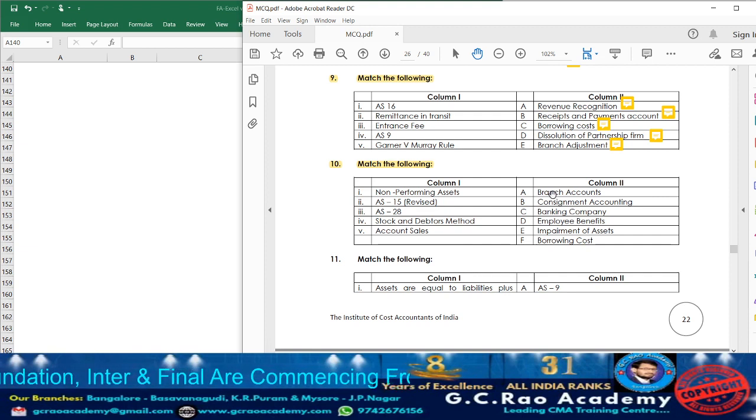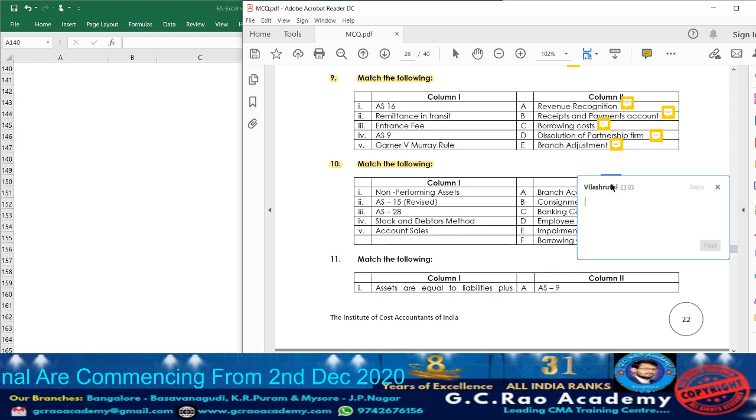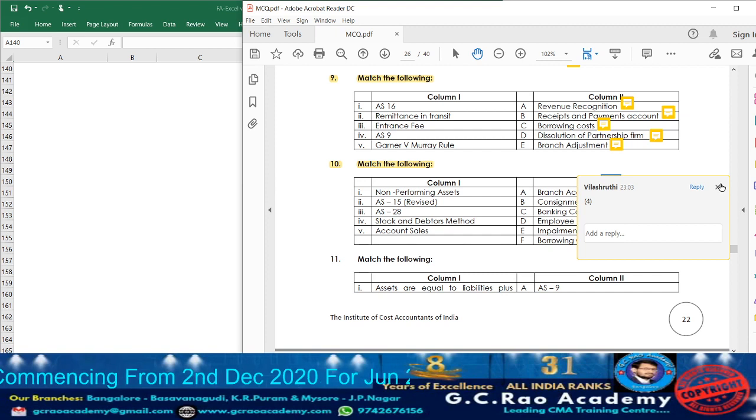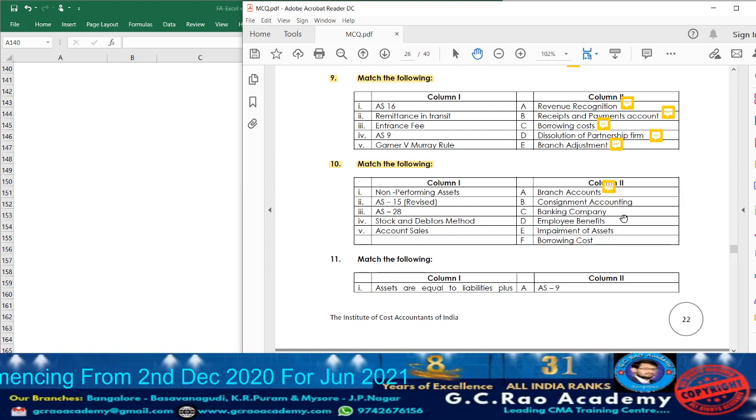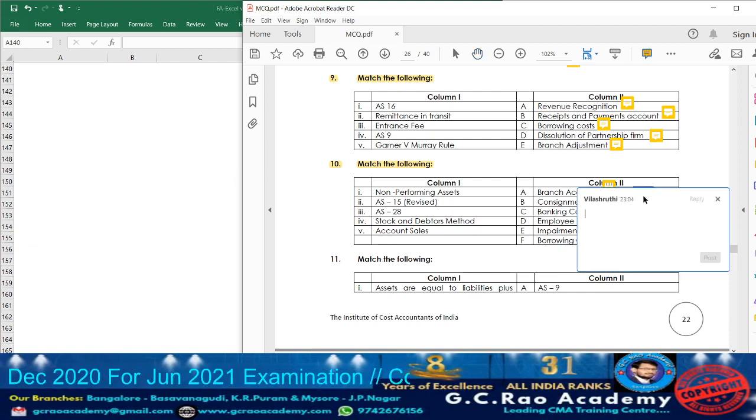Now let us match with column 2. Branch accounts: somewhere we use the stock and debtors method. So write down beside branch accounts point number 4. Next, consignment accounting: account sales document will be prepared. So beside consignment accounting, write down point number 5.